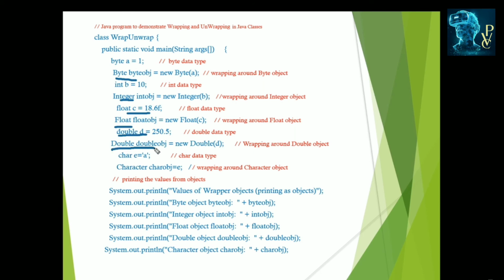Double is the data type, and this is the Double wrapper class. And char is the data type and Character is the wrapper class related to this char type. These values can be displayed when we print the wrapper objects, which are stored in byteObj, intObj, and floatObj. Directly we are displaying in the print statement byteObj, intObj, floatObj, doubleObj and charObj. These all display in the form of objects only. And this program is continued in the next slide.